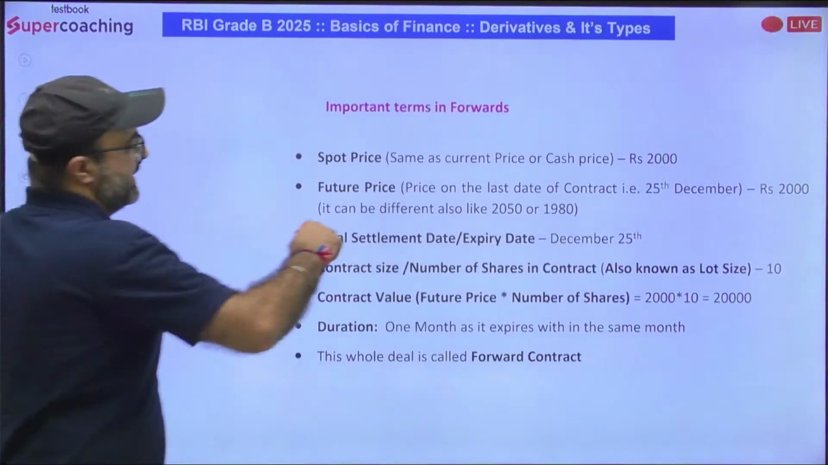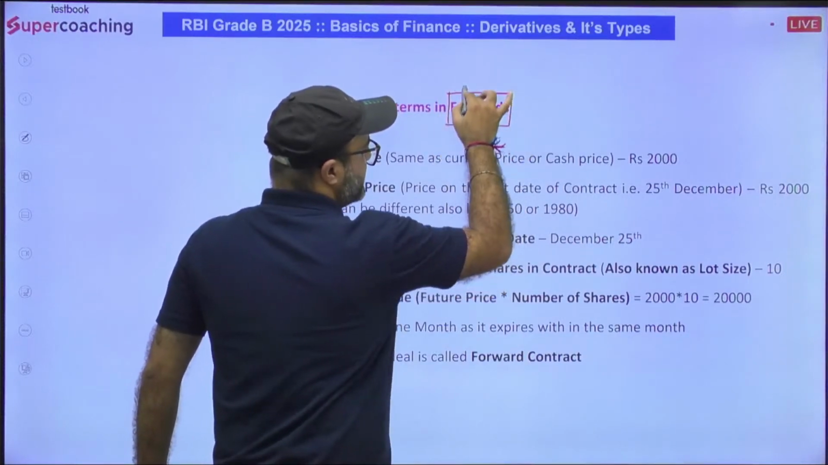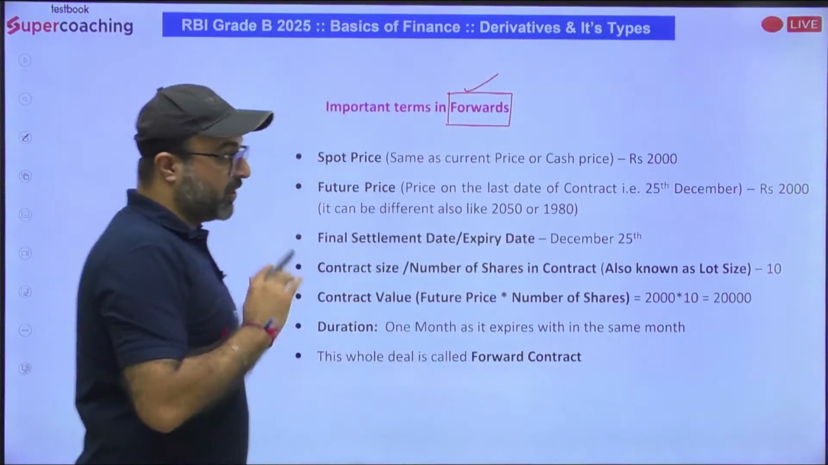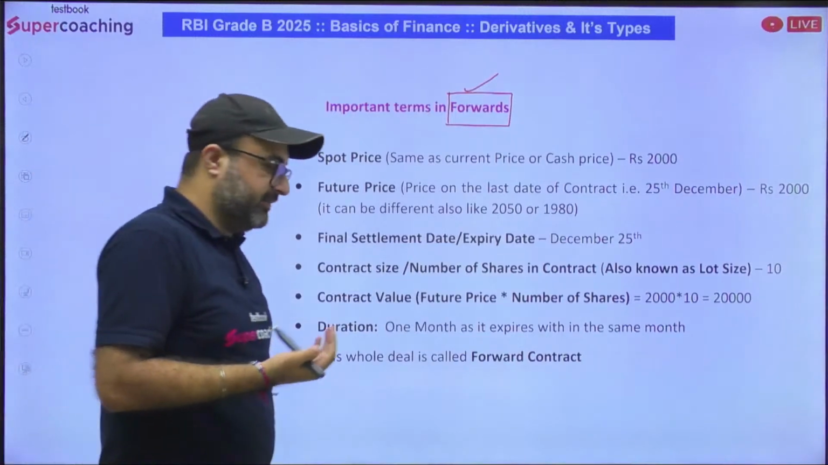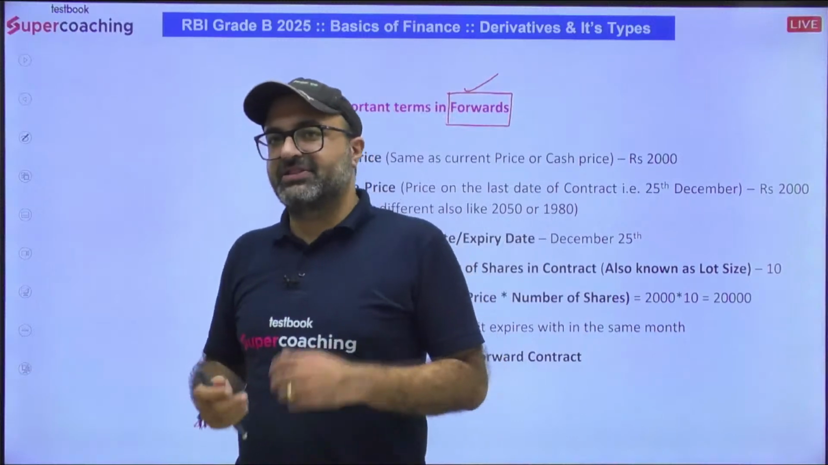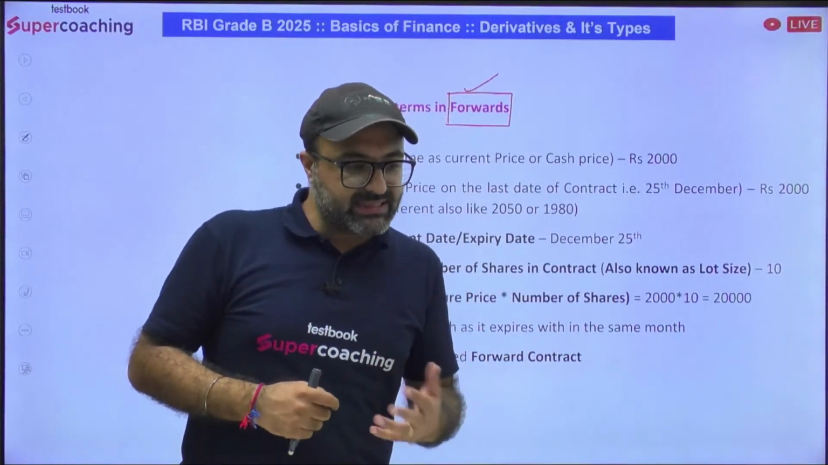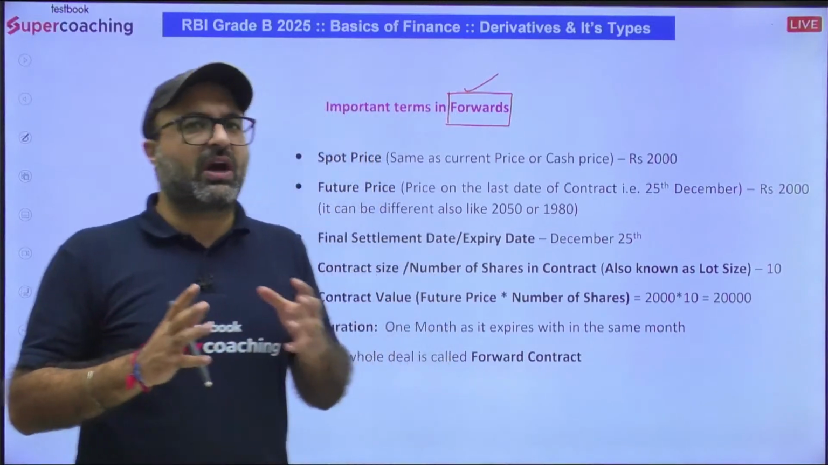In this particular context, counterparty risk is involved. And these types of derivatives which involve counterparty risk are known as forwards, because in case of a forward derivative, no third party is involved, and these derivatives are exposed to counterparty risk.